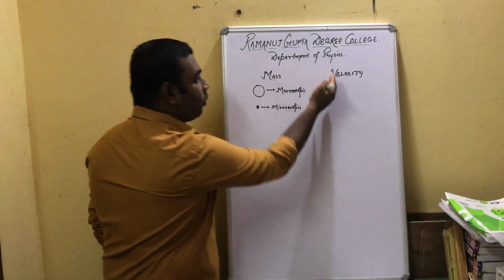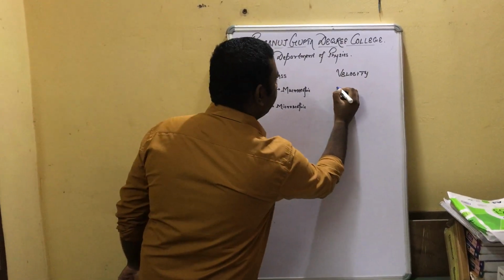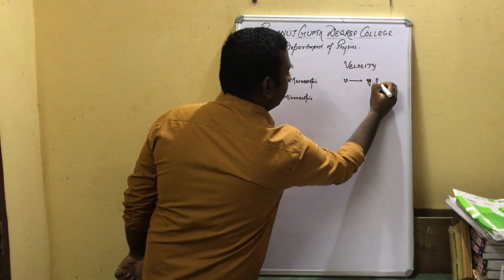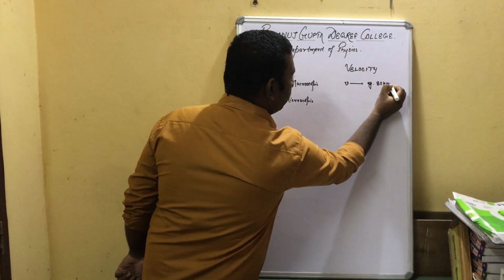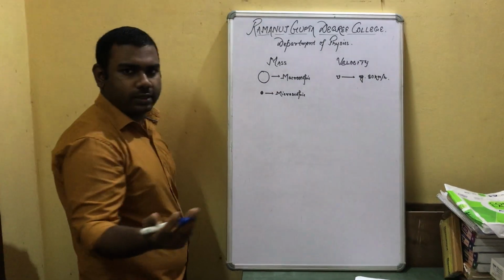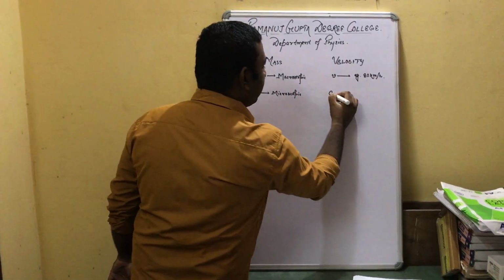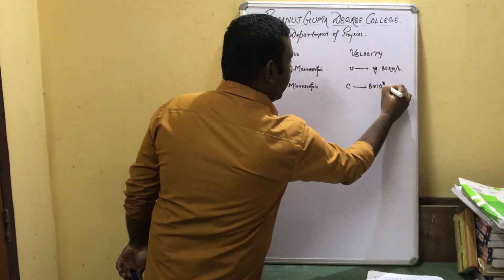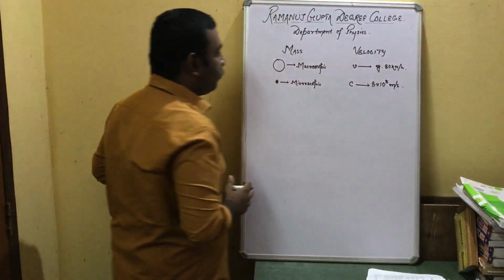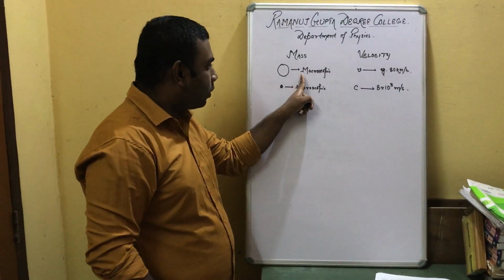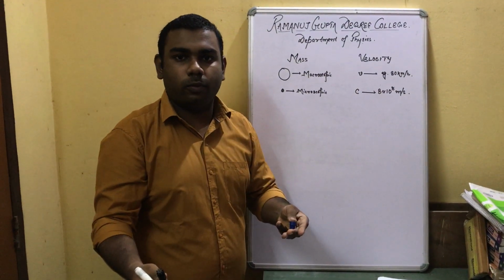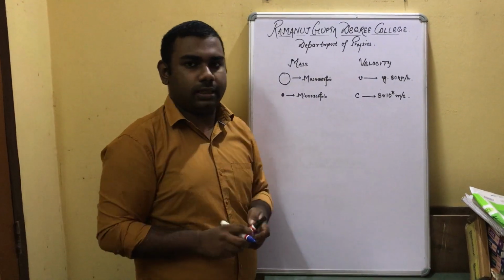Another thing is that for velocity, if you are moving with normal velocity, for example we can say 30 km per hour, normal speed. Another speed is the speed of light, which is 3 into 10 to the power 8. If the macroscopic particles move with such velocity, which mechanics we will study, we will see that.